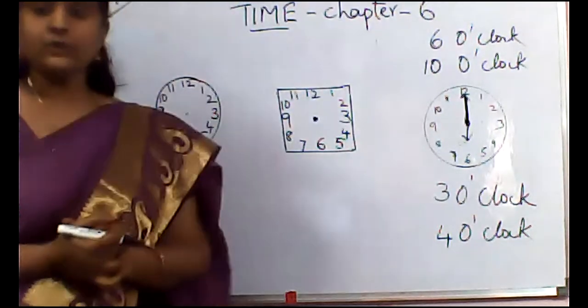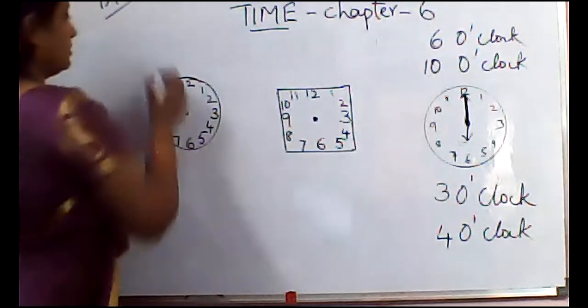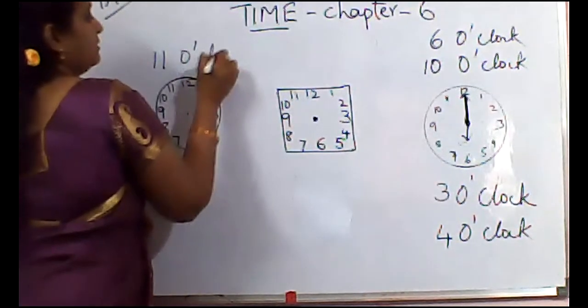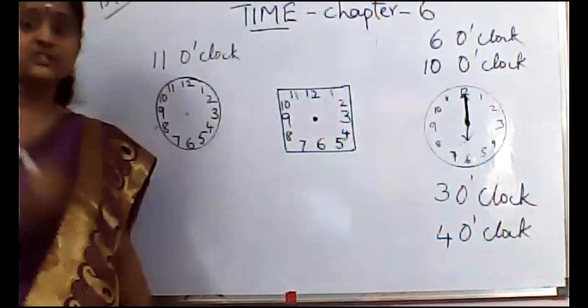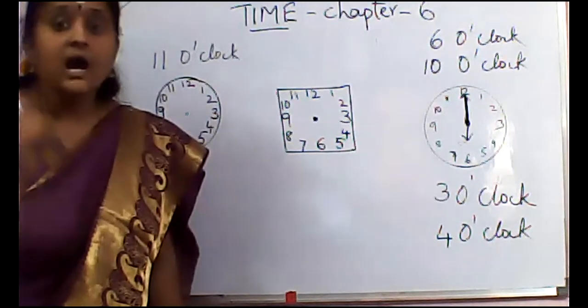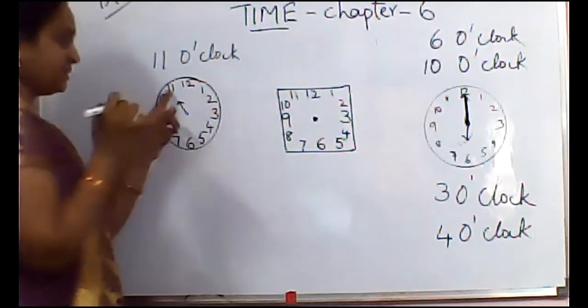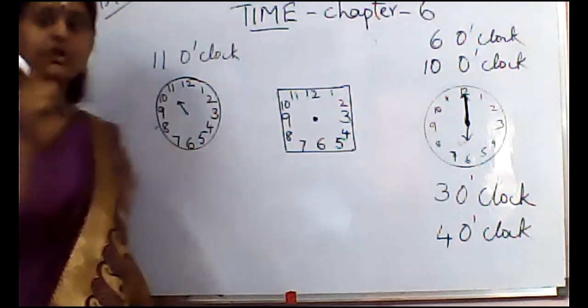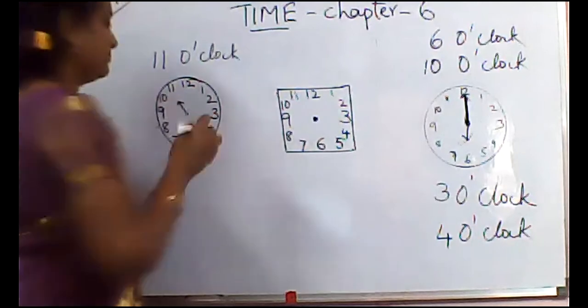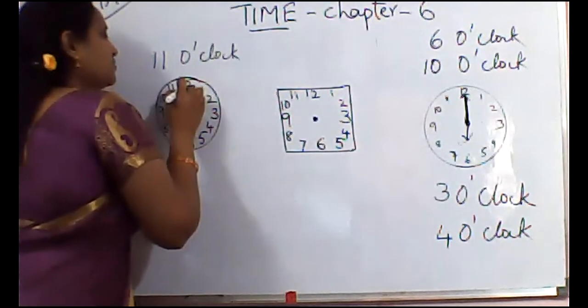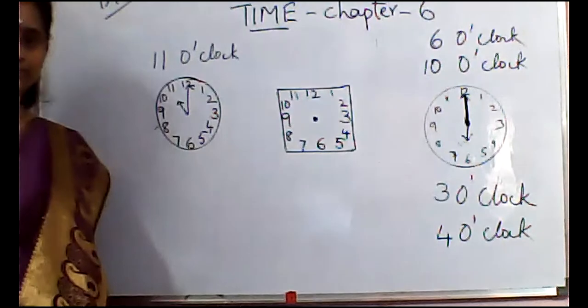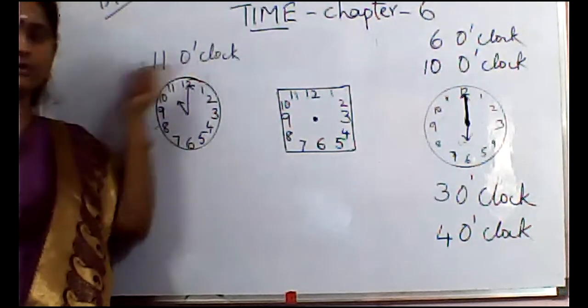Now, I want to show time 11 o'clock. So, we know that the short hand shows hours. So, you have to draw the short hand at 11, and the long hand should be at 12. So, this shows 11 o'clock.